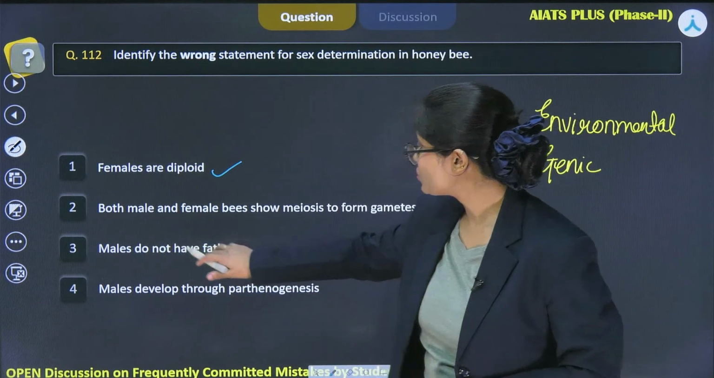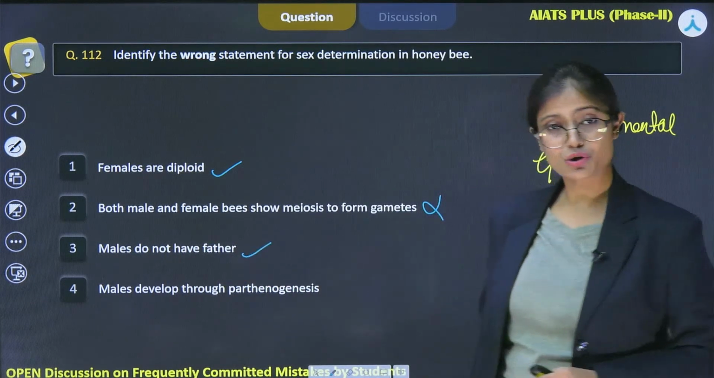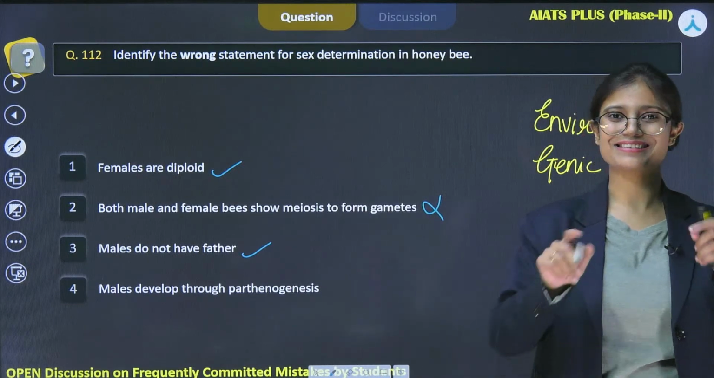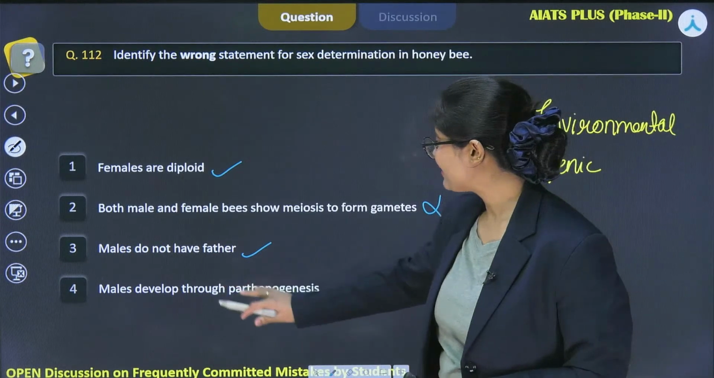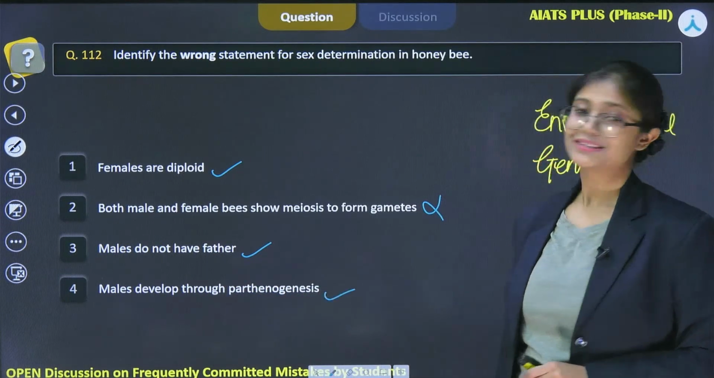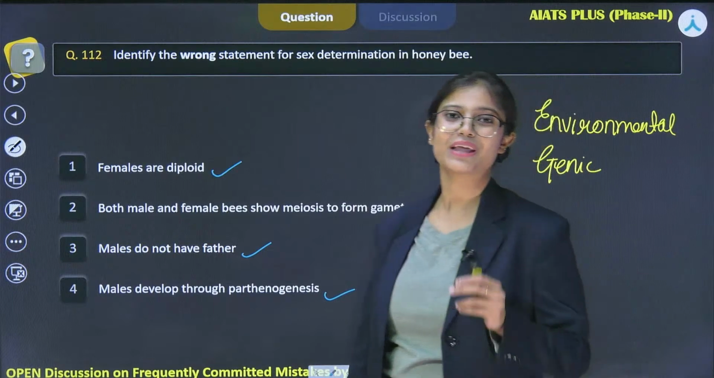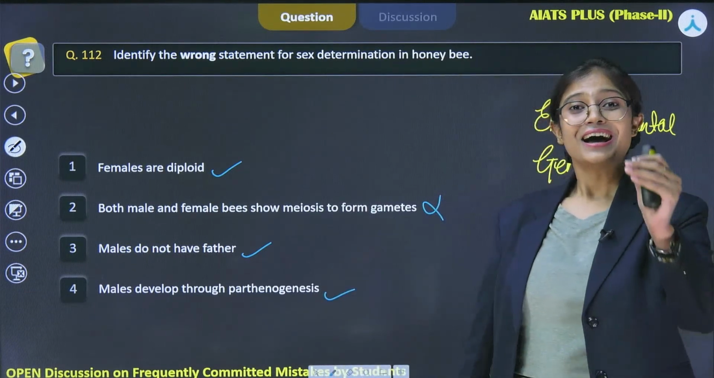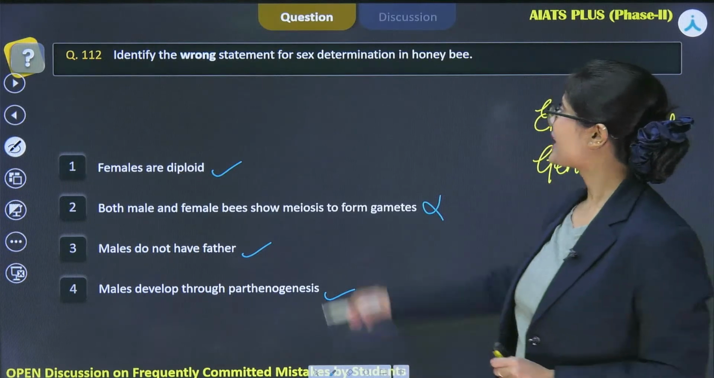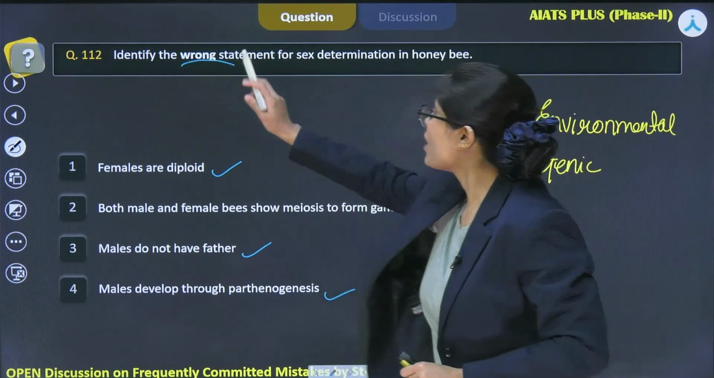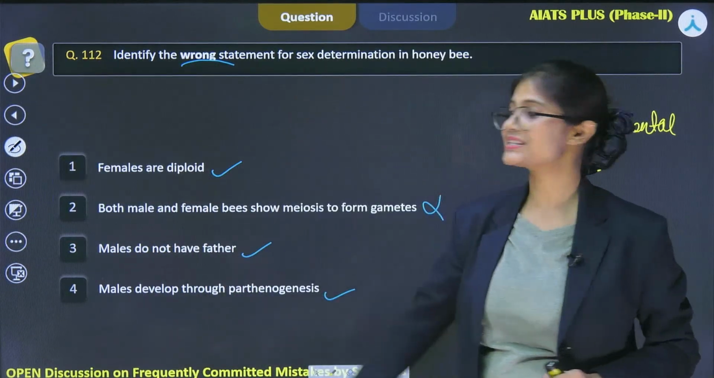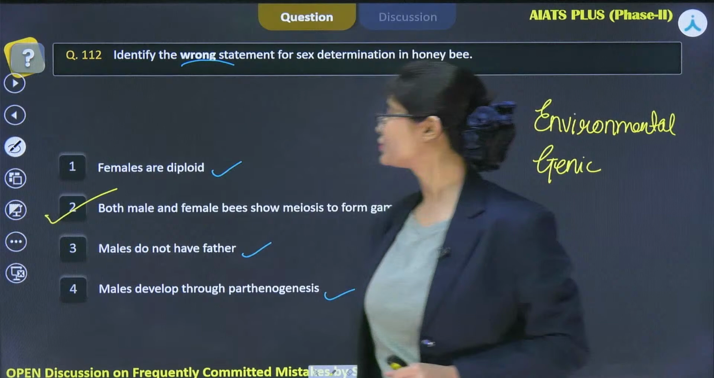Next is males do not have a father. Yes, as I've told you, males do not have a father, neither do they have a son, but they have a grandfather and grandson. Next is males develop through parthenogenesis. Again, this is true because they are formed from the unfertilized egg formed by the queen bee. As the question asks for the wrong statement, we can easily hit the correct answer, that is option number 2.